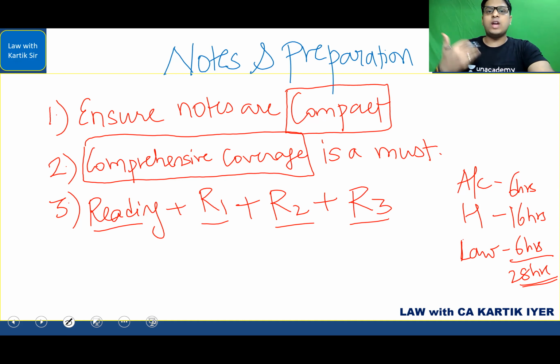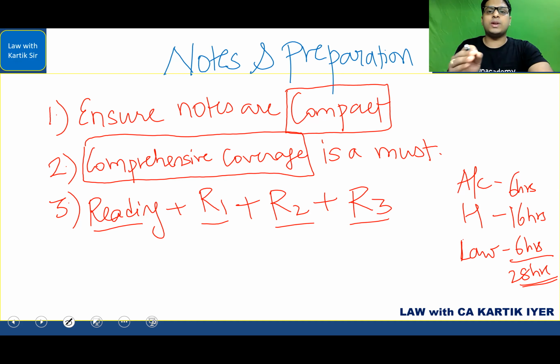As I improved in my own CA final preparation, I scored 60 plus marks in 6 out of 8 subjects in CA final. So I can tell you very clearly what change I made from earlier, how I used to study, and what changes I made in my own learning phase or in my own routine, the way I used to go about things. I ensured that whatever I'm studying, I'll go with this R1, R2, R3 strategy.